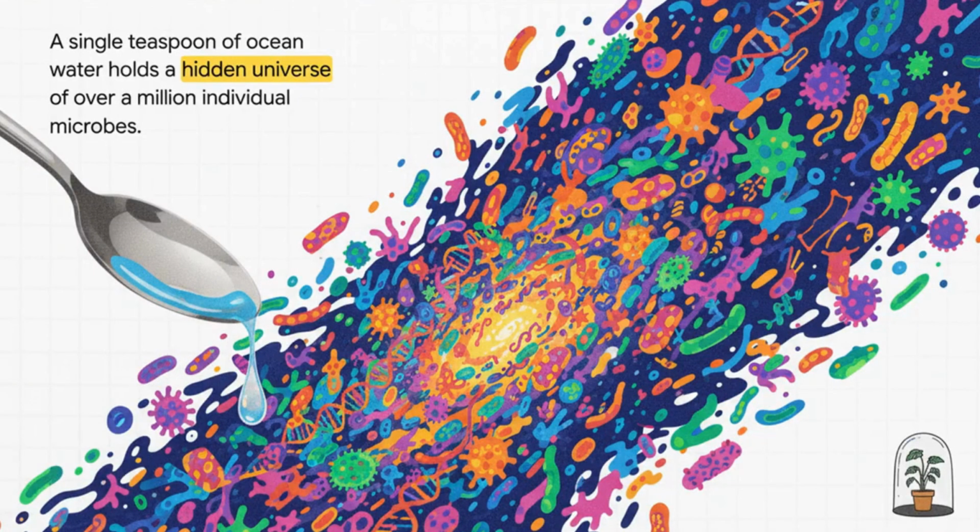Just imagine zooming in on a single teaspoon of ocean water, or taking a basic scoop of dirt. That tiny, everyday sample holds a massive, hidden microbial universe. We're talking about over 1 million individual microbes, representing thousands of interacting species. Because we couldn't culture them, we were functionally blind to the true complexity of nature. We were essentially trying to understand the majesty of the entire Amazon rainforest by only studying the 2 or 3 houseplants we could manage to keep alive in our living room.